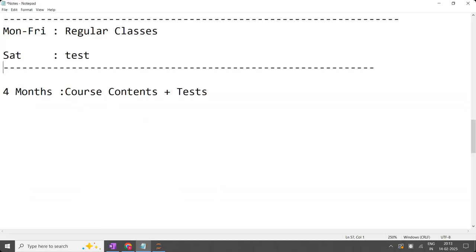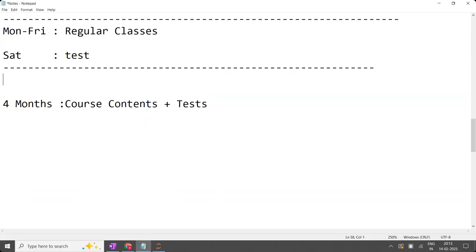Apart from these 4 months, the first 1 week would be demo. So 1 week is demo. All right. And the last 1 week will be exclusively on your interview preparation, your resume building, interview questions, how you have to handle the interview, and mock interviews. Exclusively, that is going to be 1 week. 5 sessions will be exclusively only for that.